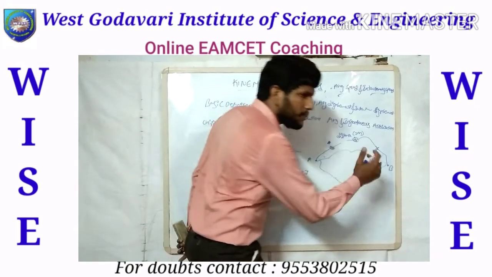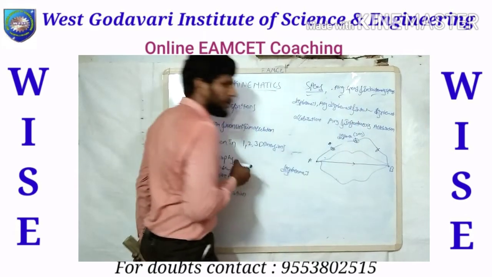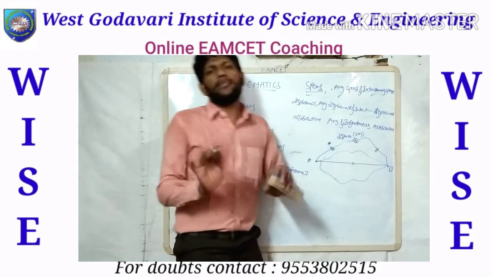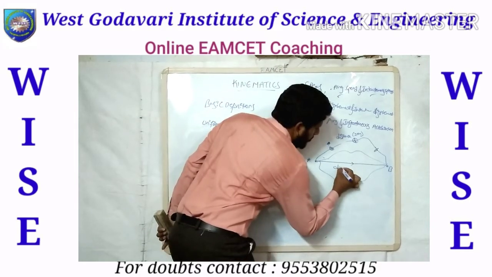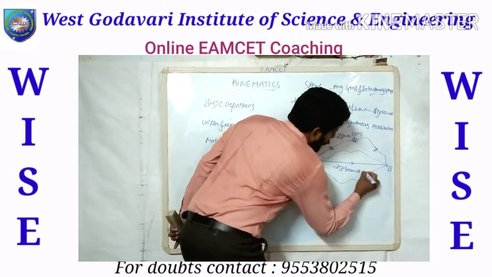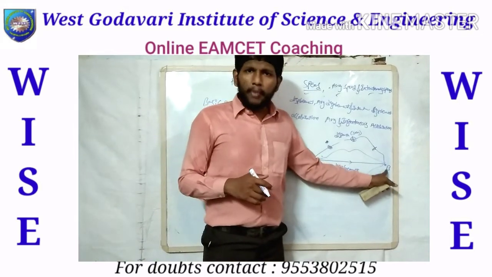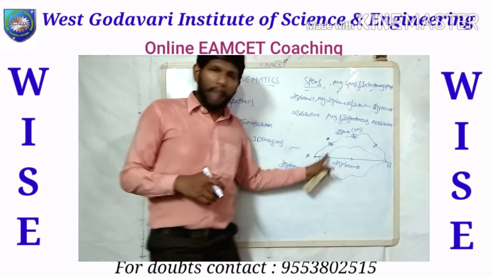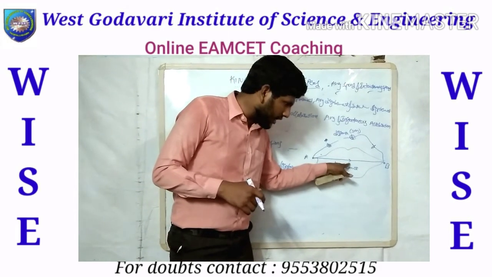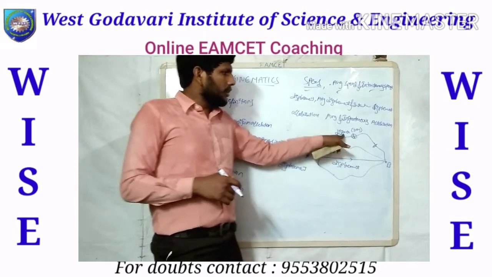But the smallest path between A and B, what is the smallest path? That is a straight line. So that straight line is known as displacement. Simply, the smallest distance is known as displacement. And what is the major difference between these two? For distance, there is no matter of direction, only magnitude. But displacement is a matter of direction and magnitude. That magnitude is less than the distance.